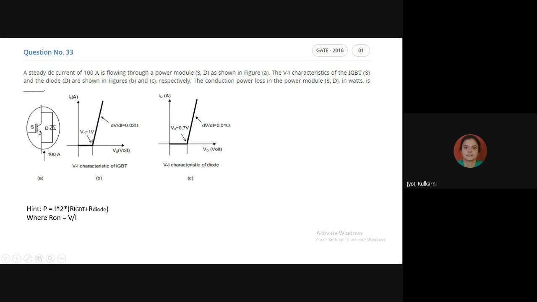Why upward to downward? Because is the IGBT NPN type or PNP type? Can anyone give me the answer? As per its symbol, in which direction is the arrow? NPN, ma'am. NPN. If it is an NPN type of transistor, will it carry the current from upward to downward or from downward to upward?